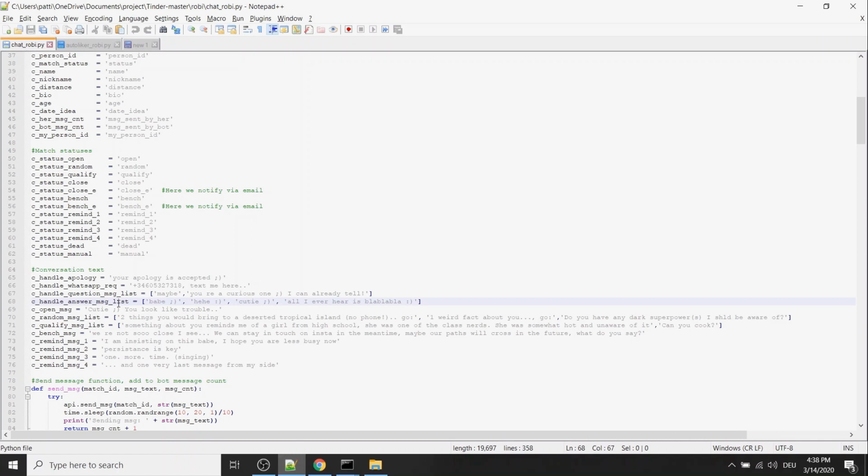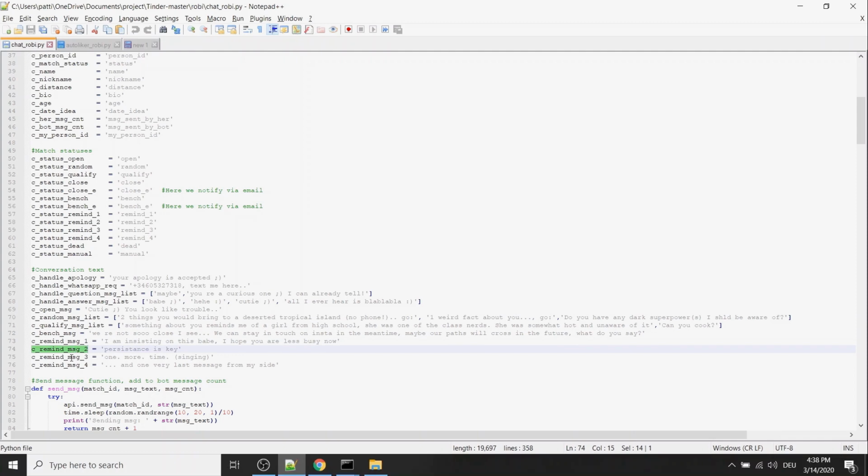And then if they're far away after the opener, I will have some basic status handling where I basically send a random message and I send a qualification message. And then I send basically the invitation to connect on Instagram. The reminder message is basically when they don't answer for 24 hours.